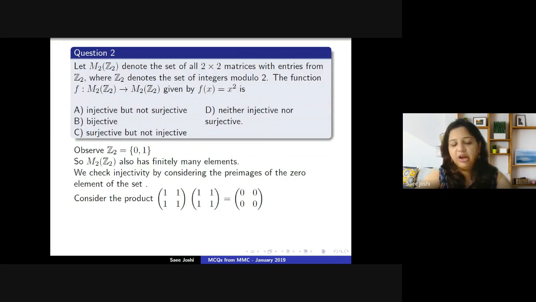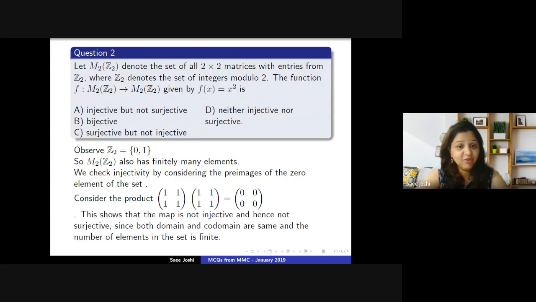But this product that we are taking, that product of two matrices, is in M2 Z2, right? So this product turns out to be the 0 matrix in M2 Z2. So the 0 element is not the only element which is mapped to 0. So clearly the map is not injective.